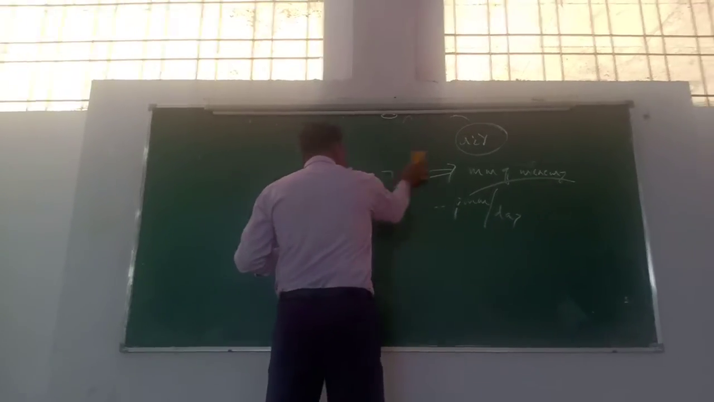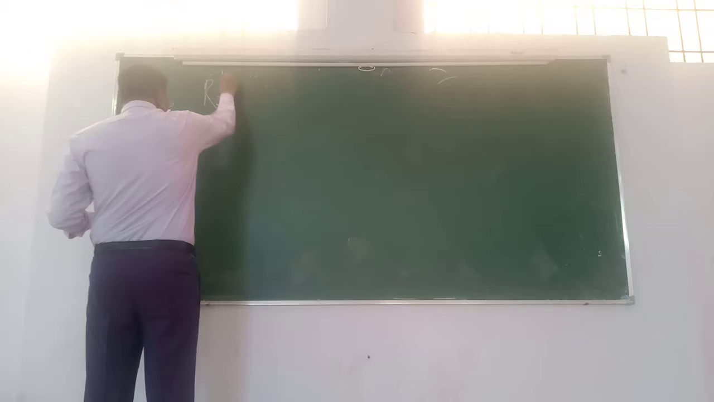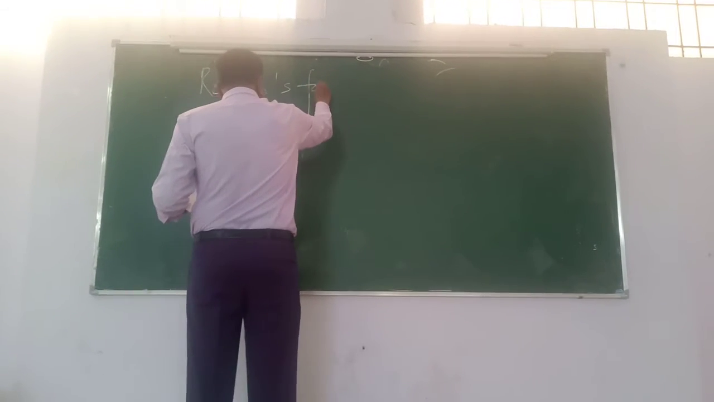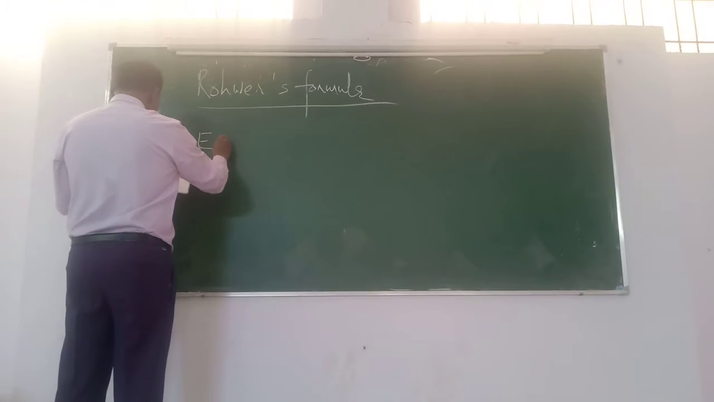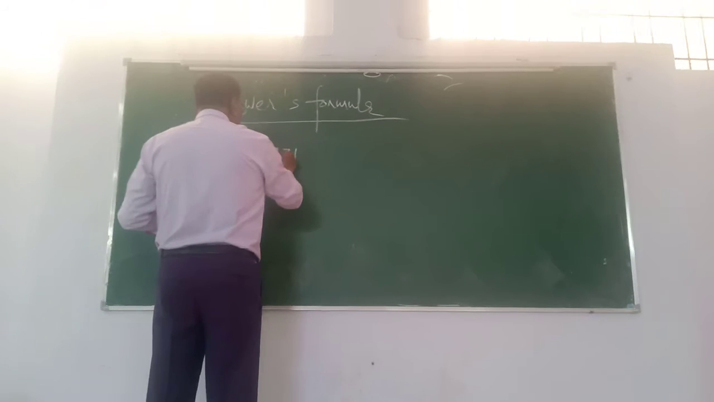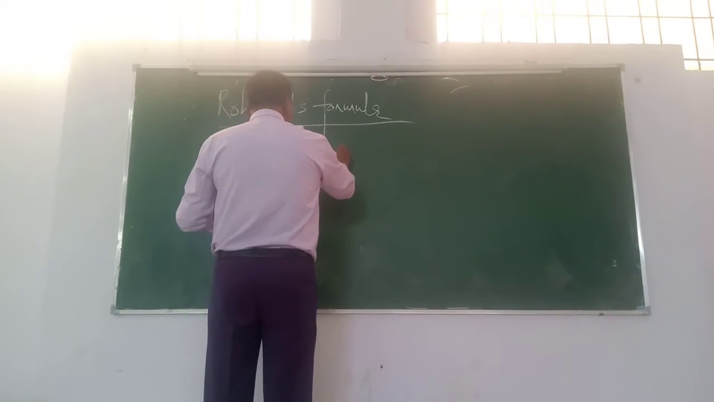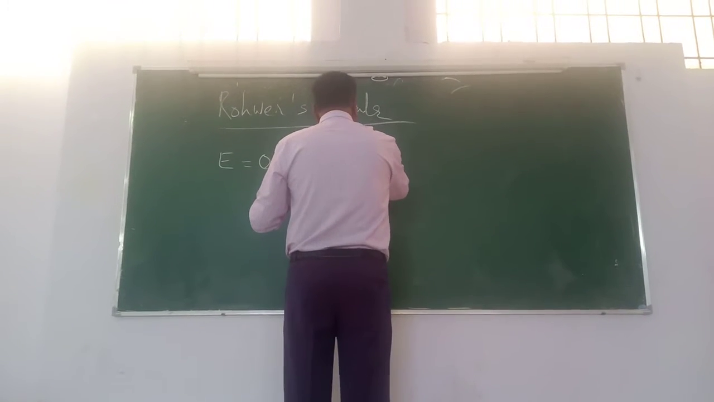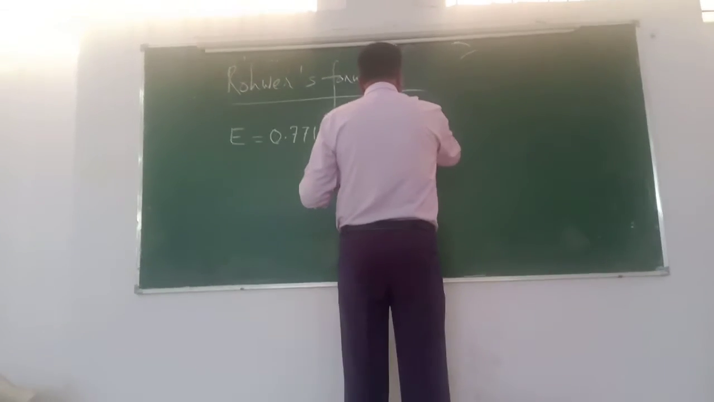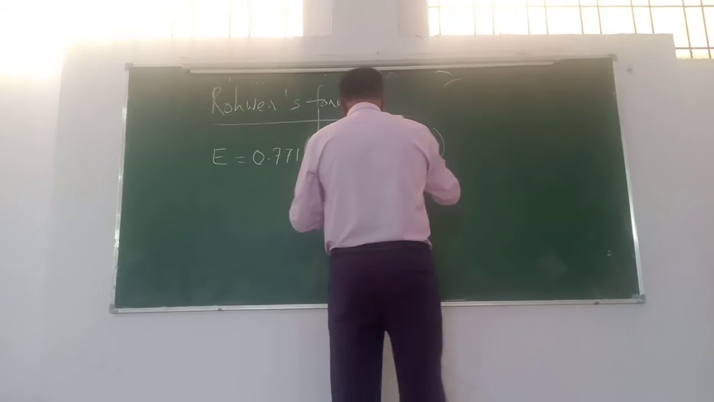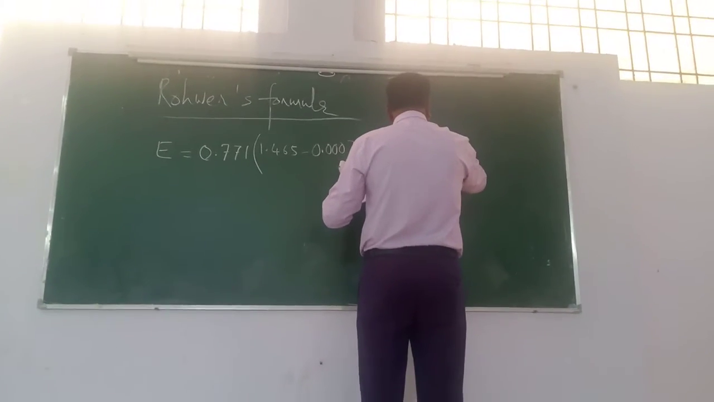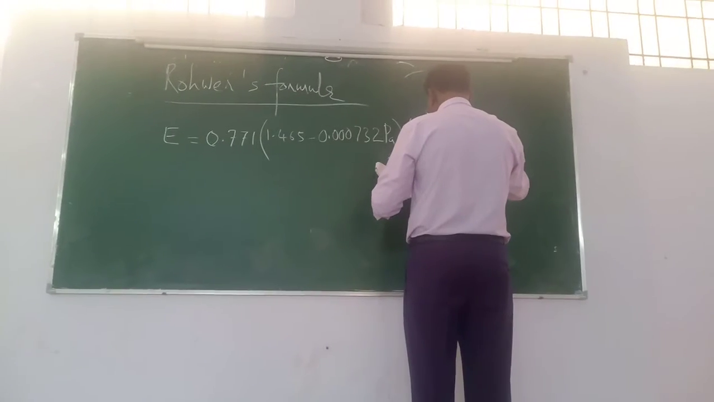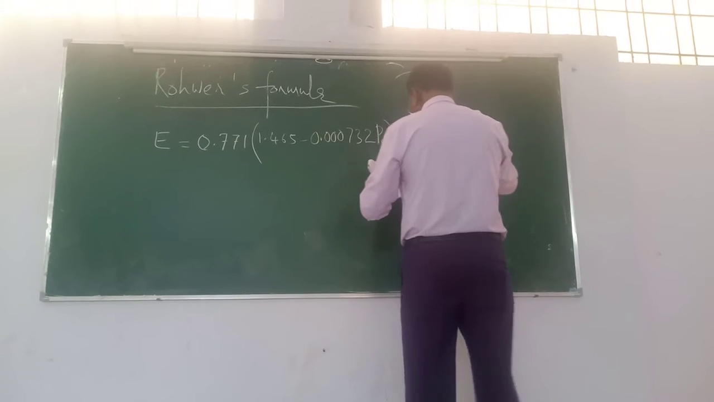Next, Rohwer's equation, Rohwer's formula. Here also E equal to 771 into (1.465 minus 0.000732 Pa) into (0.44 plus 0.0733 V raised to 0.6), close the bracket, then into (Es minus Ea).